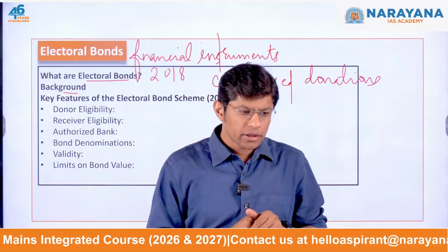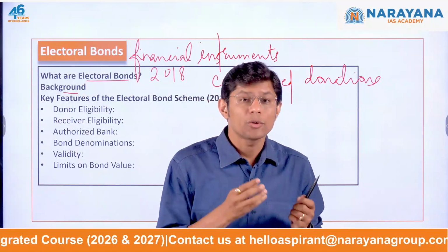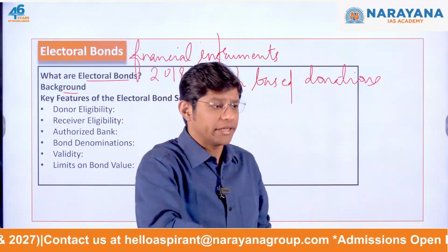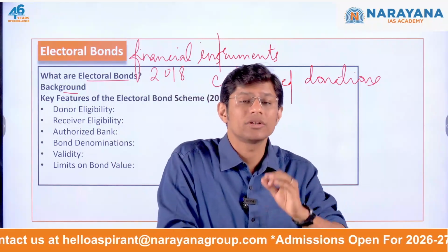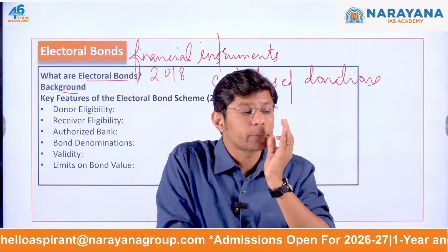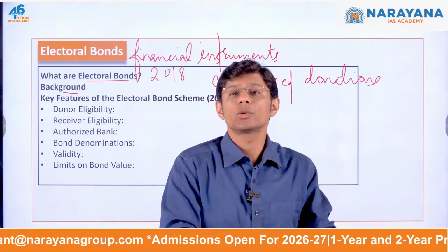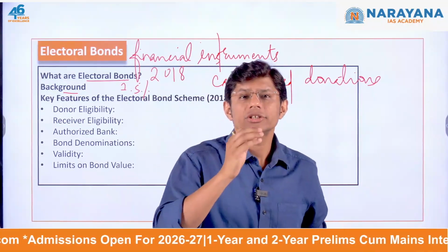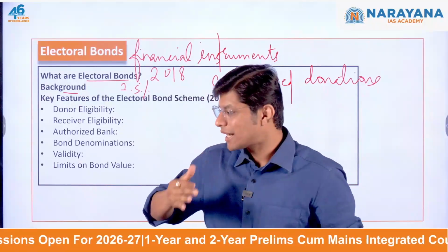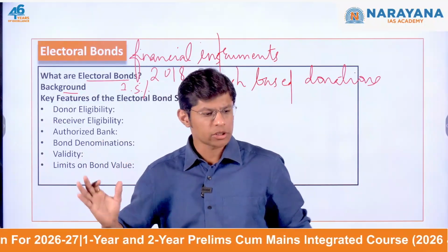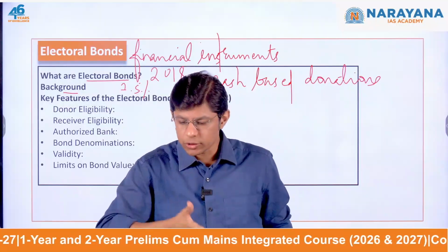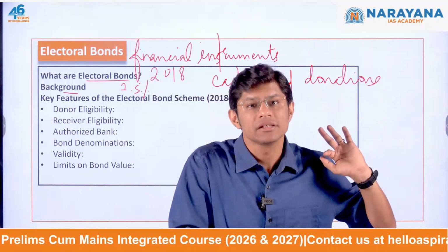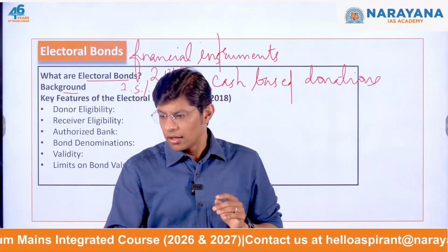Before the electoral bond scheme, the political parties had to publicly disclose all the donations exceeding 20,000 rupees. So, all the money it receives exceeding 20,000 rupees, they have to disclose it. And corporate donations were limited to 7.5 percent of their average net profits over the past 3 financial years. So they cannot donate as much money as they want. It's limited to 7.5% of the average net profit of the last 3 financial years.